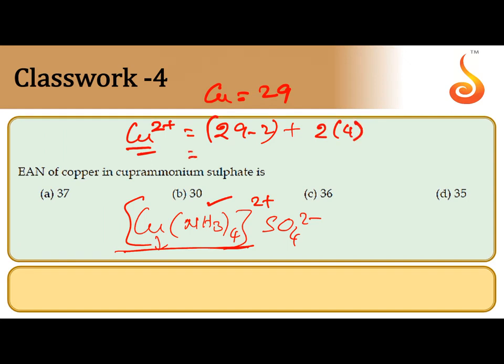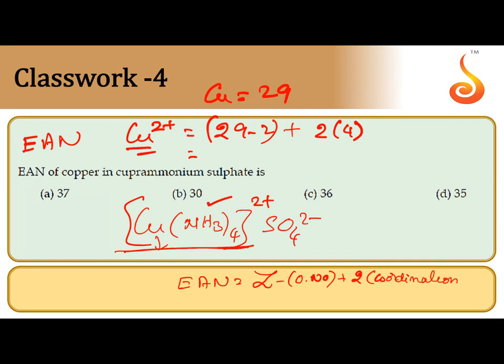The net number of electrons present around the central metal atom in a complex is called the effective atomic number. It can be calculated by the formula: atomic number of the central metal atom minus oxidation number plus 2 into coordination number.